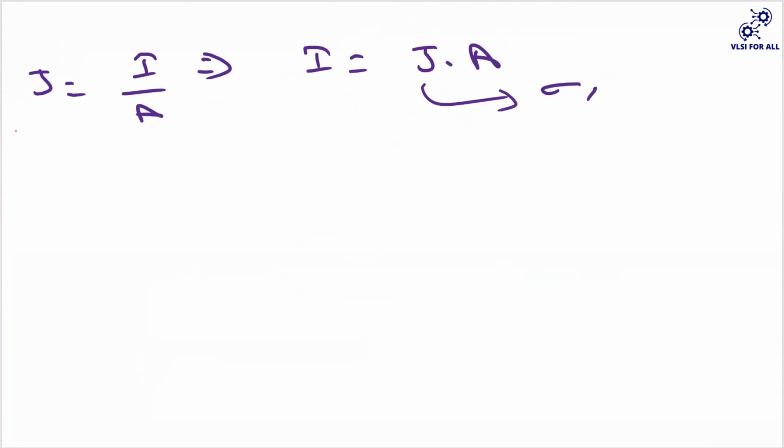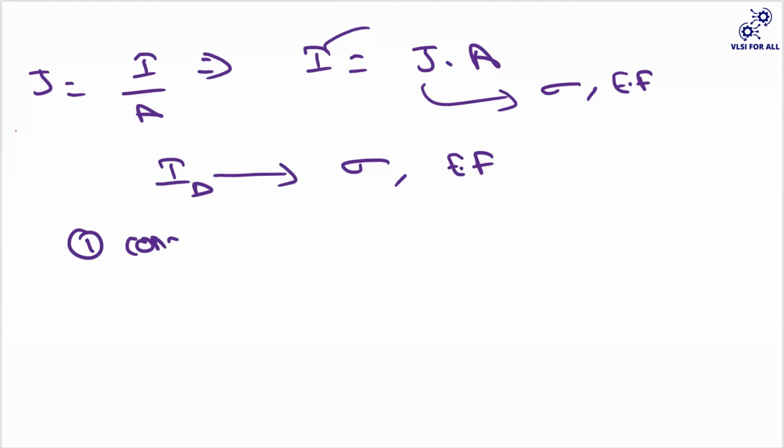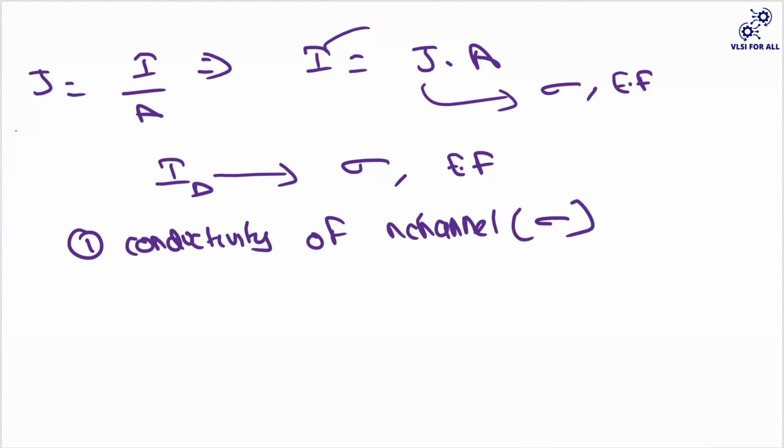So what is your current now? Your current density is your current by area. In this case, your current will be your J drift into A. So if your current density depends on your conductivity and your electric field, then ultimately your current will also depend on your conductivity and the electric field. So first, let us see your conductivity. Conductivity of what? Conductivity of your N channel. That is denoted with sigma.